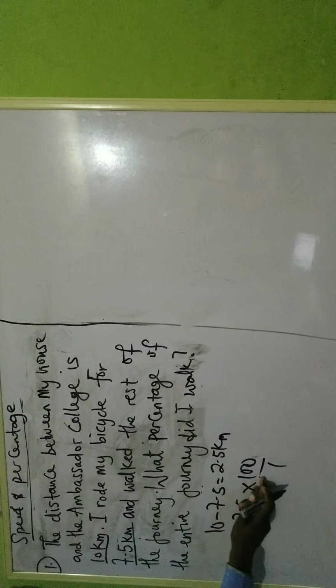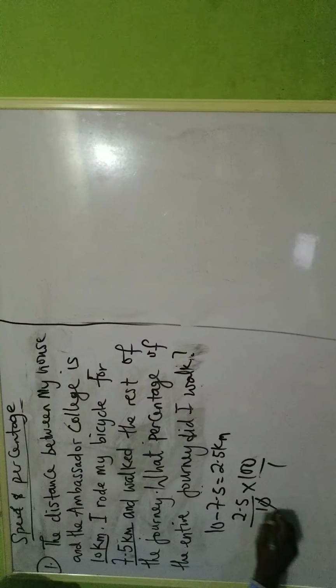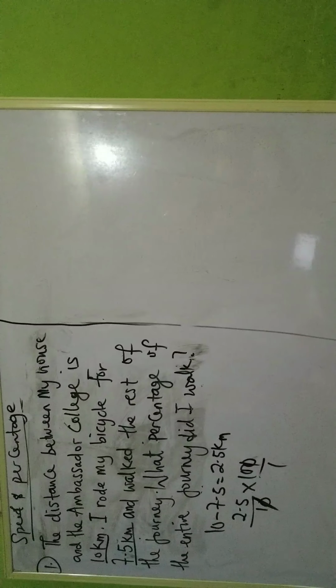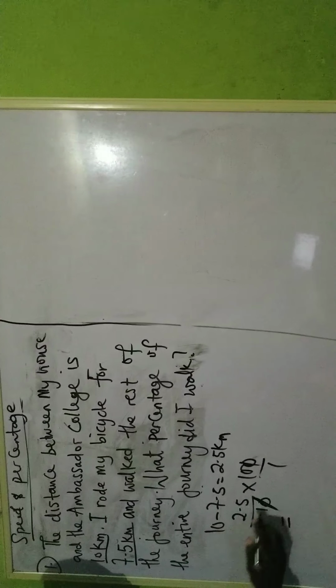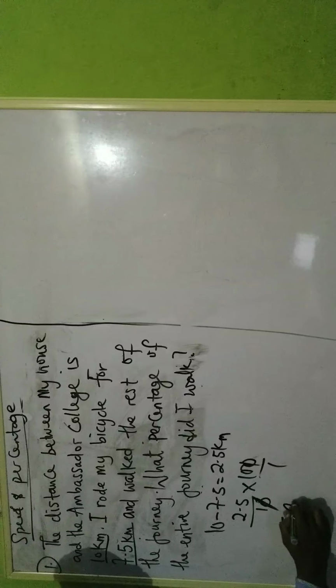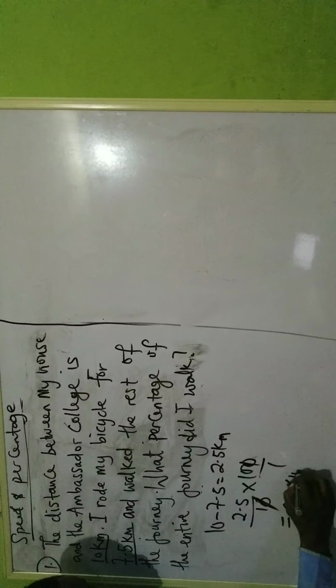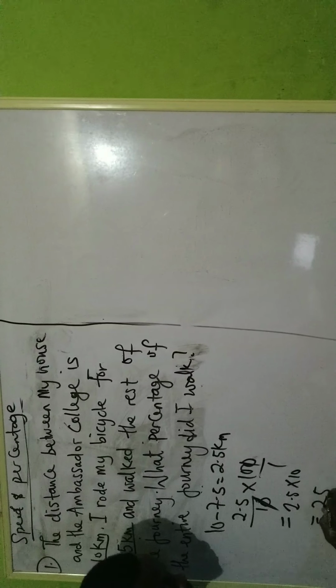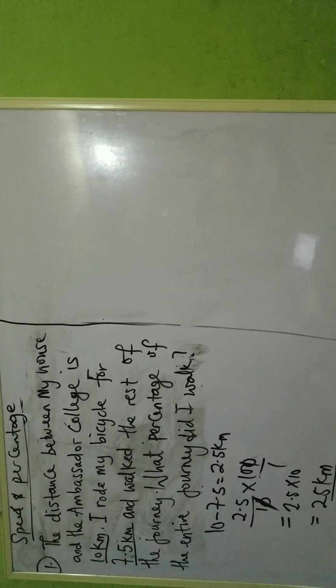So that's why I'm multiplying by 100, so I can change this number to percentage. So this 0 cancels this 0, and I have 2.5 times 10, which is 25. So it will be 25 percent. Okay? This is the first question.